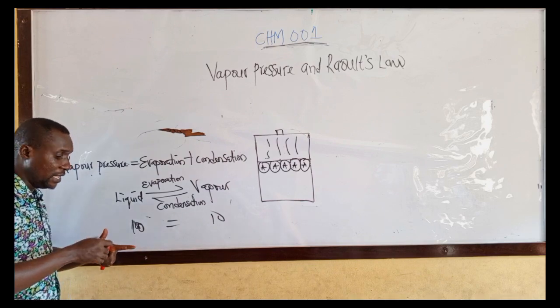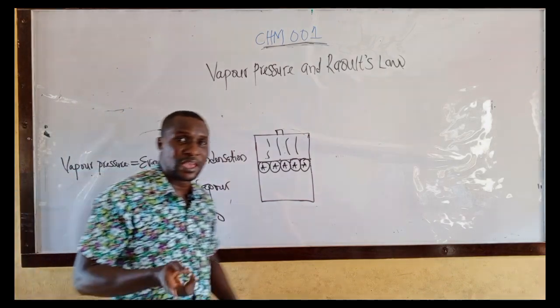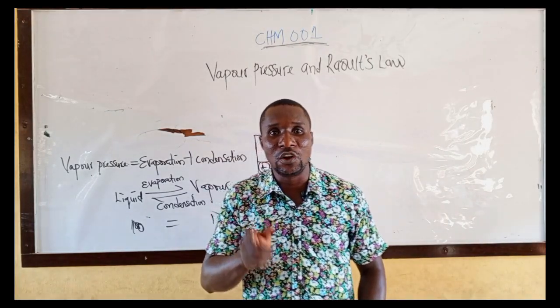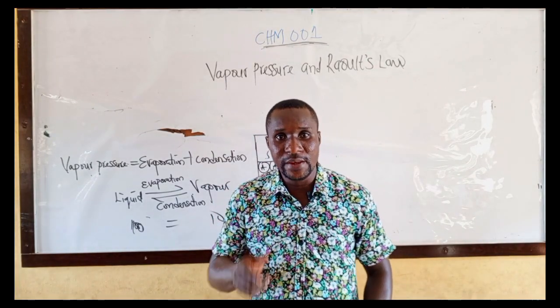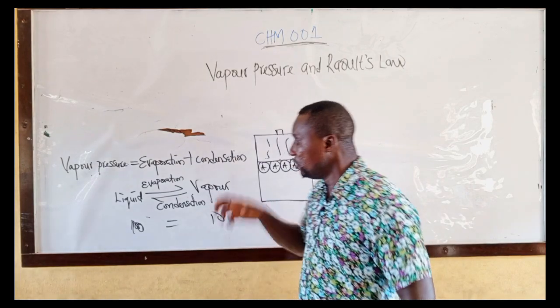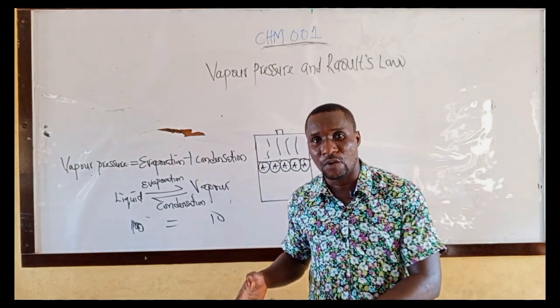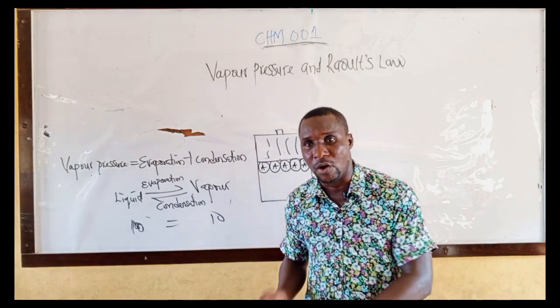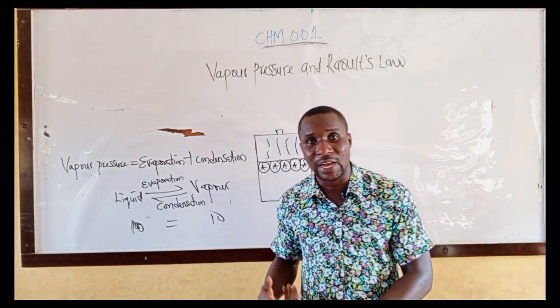Equilibrium state is a state in which the rate of evaporation is equal to the rate of condensation. When the number of liquid molecules leaving is the same as the number of vapor molecules returning, that stage is known as what?